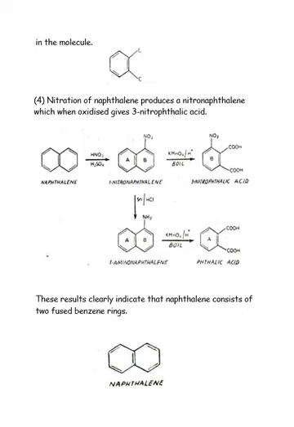It also gets reduced by tin in the presence of HCl to form 1-aminonaphthalene, which gets oxidized by KMnO4 to give phthalic acid. This result clearly indicates that naphthalene consists of two fused benzene rings.